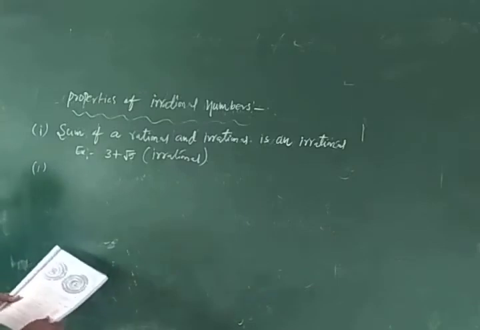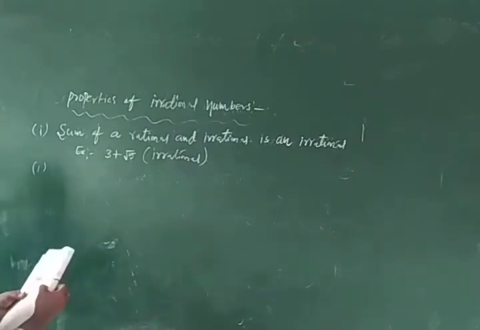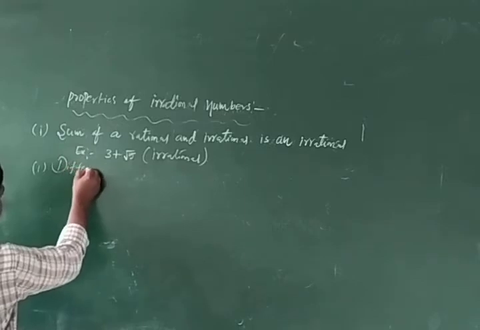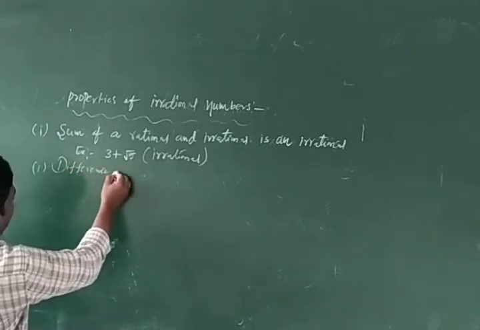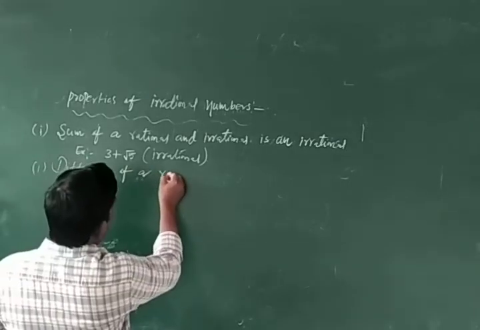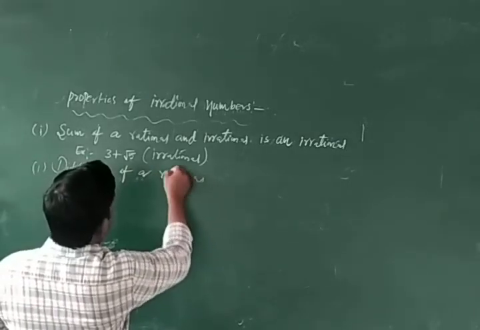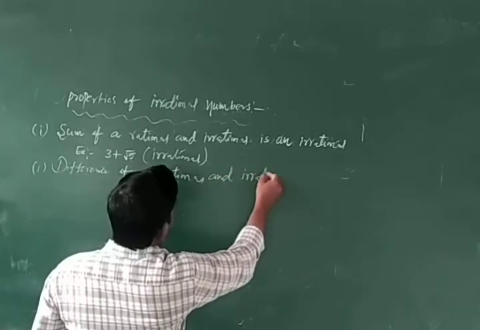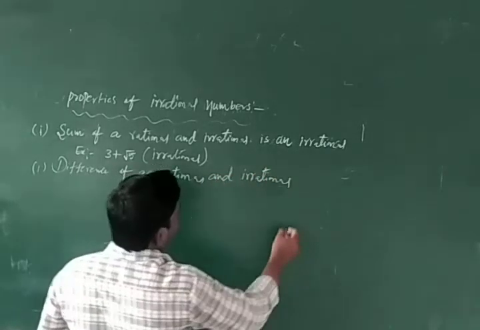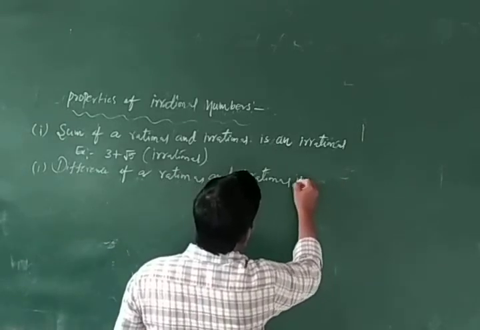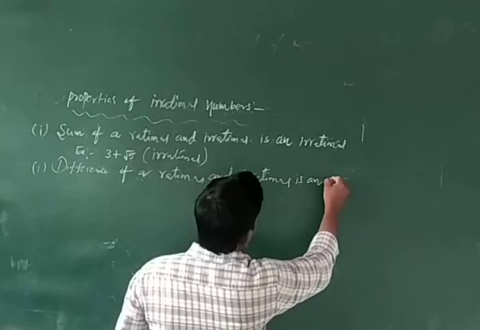Now, difference of a rational and irrational is an irrational.